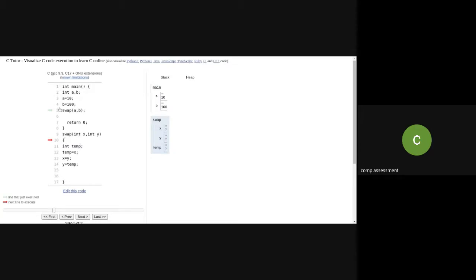So when the control is passed, the scope of these variables is immediately allocated for the variables: in the swap function I have x, y, and temp. From the name it checks the declaration of the swap procedure, and once it gets that declaration, the procedure will be activated.